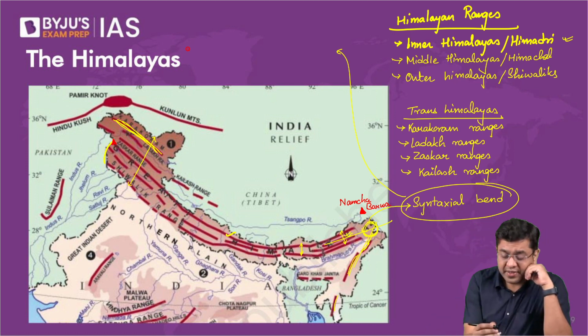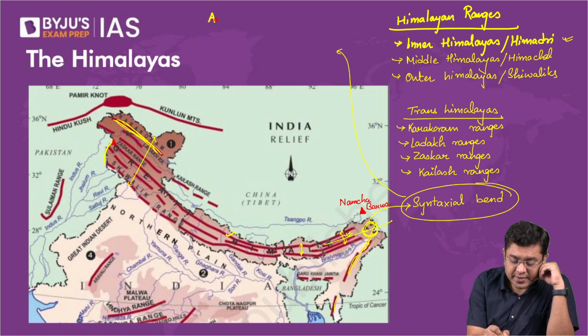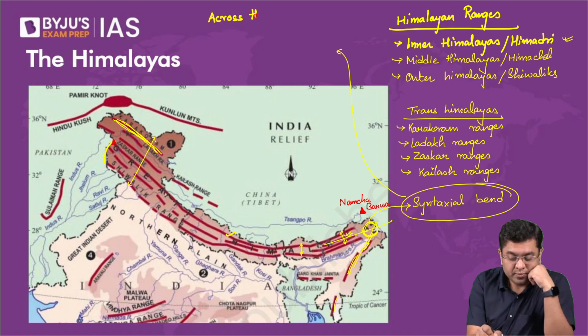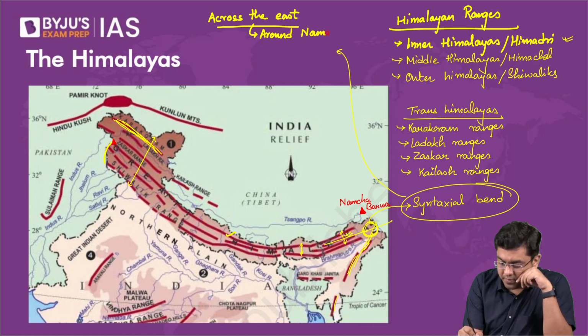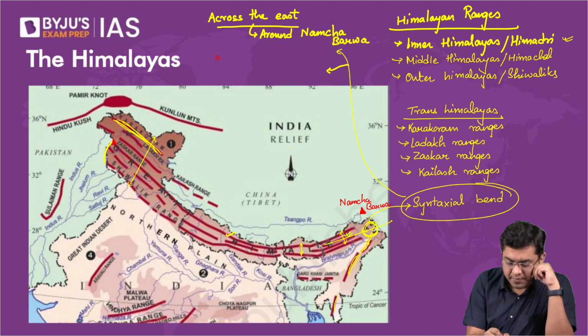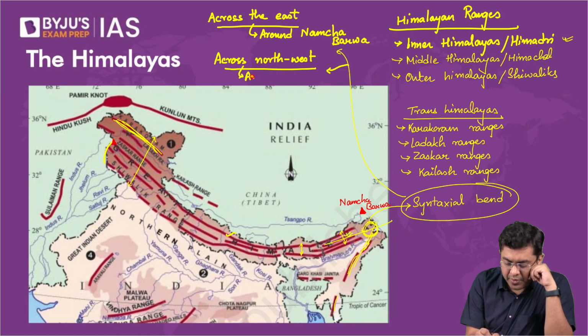So here, syntaxial bend across the east around Namcha Barwa, and around the west, around Nanga Parbat.